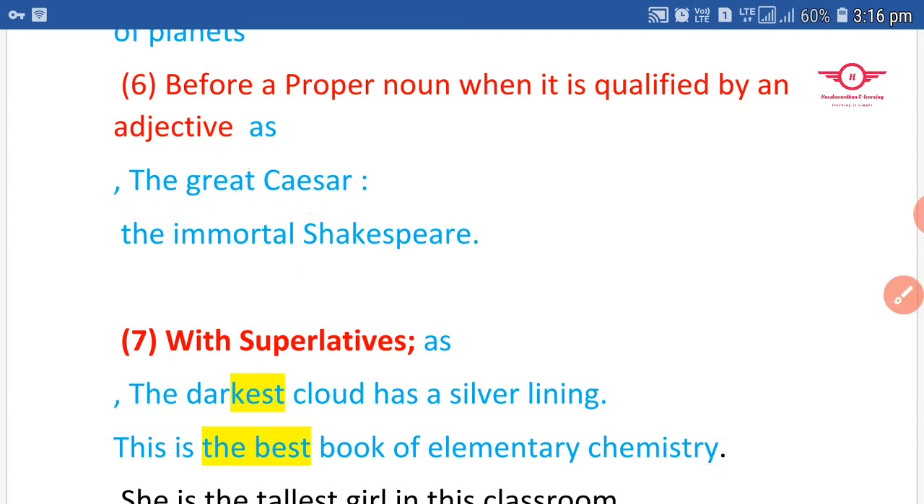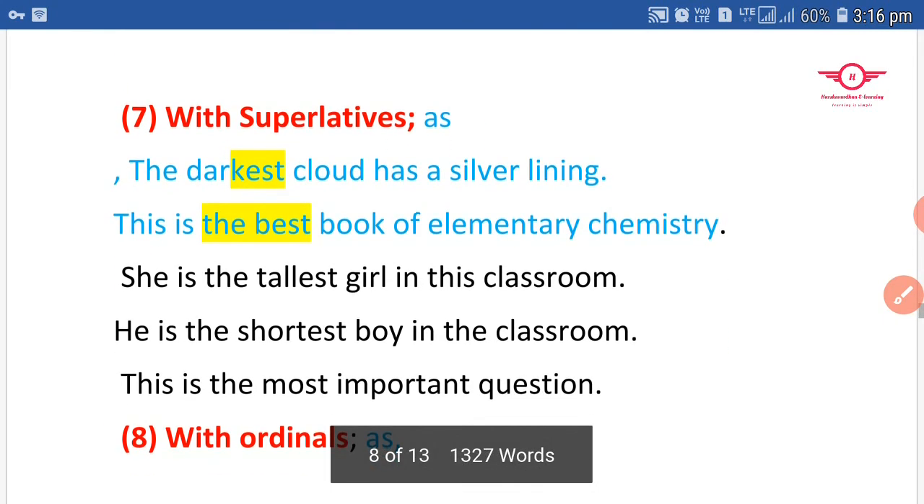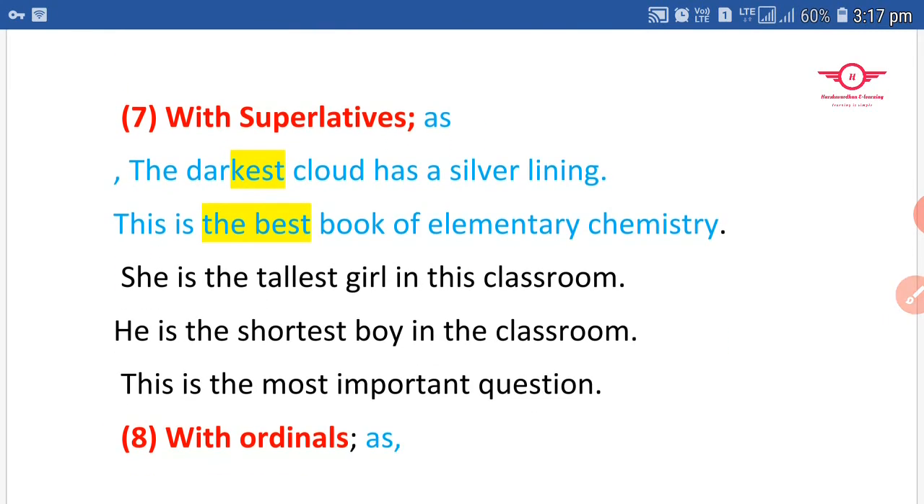Next, we use the definite article before superlative degrees, especially. And how to find out whether it is positive or comparative or superlative degree? Most of the superlative degree words end with est. In examination it is helpful for you to find out whether it is positive, comparative or superlative. See, let me take the first sentence.